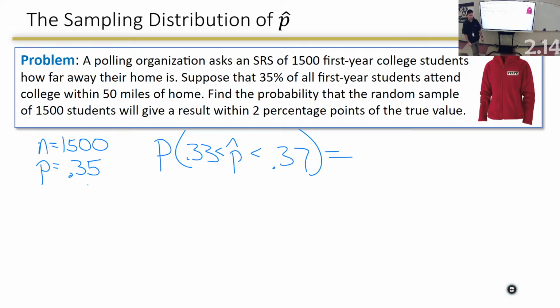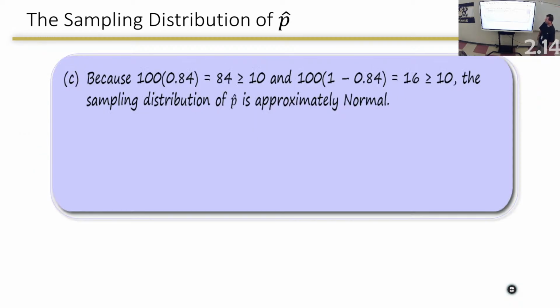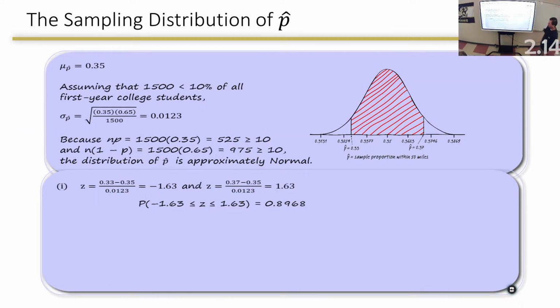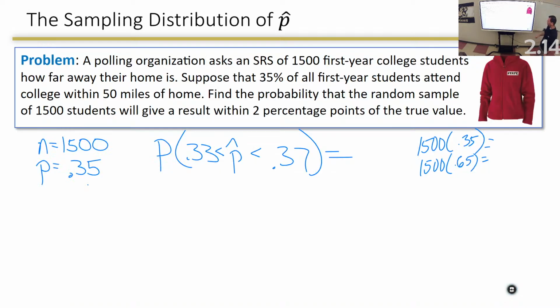First thing I'm going to do is show me the shape. N times P. N, 1,500 times 0.35. Well, that's a really big number. 1,500 times 0.65. Go ahead and tell me what those are. 525 and 975. Okay, so approximately normally distributed.